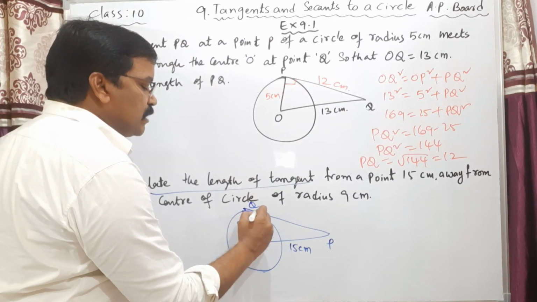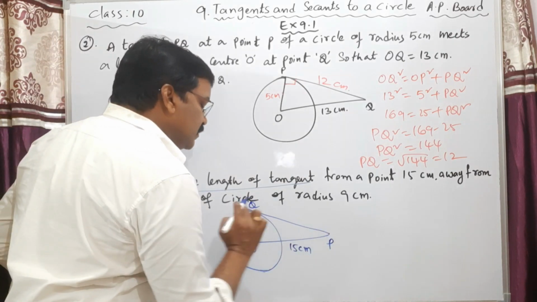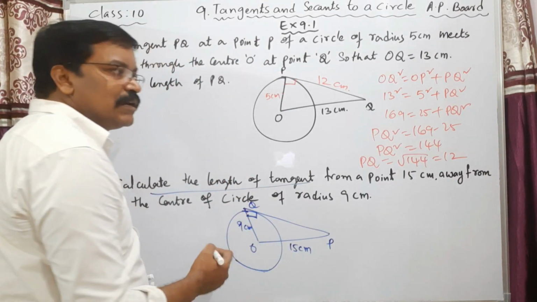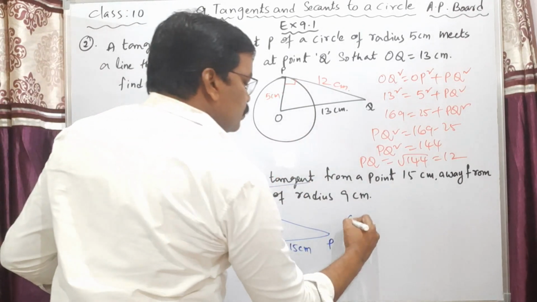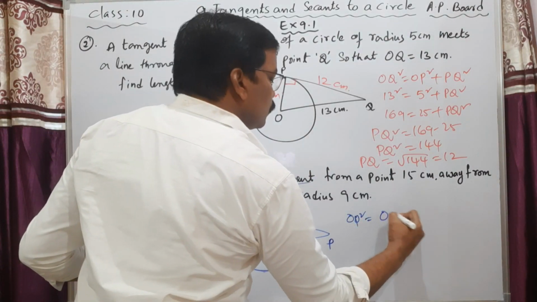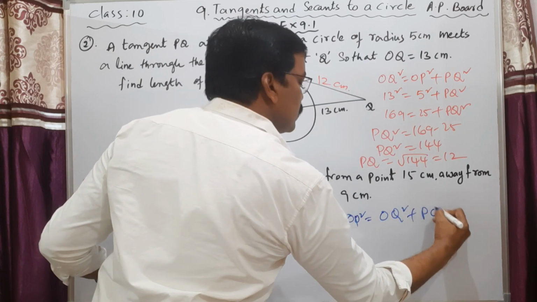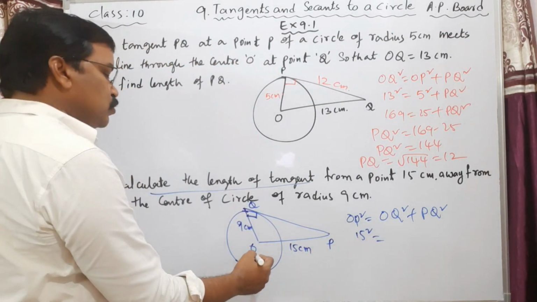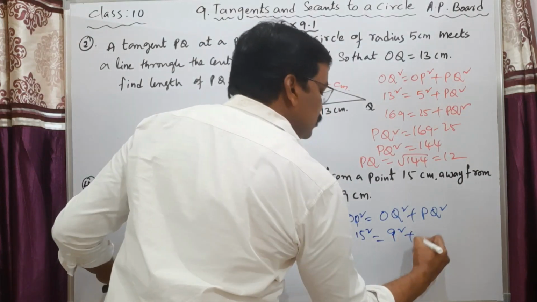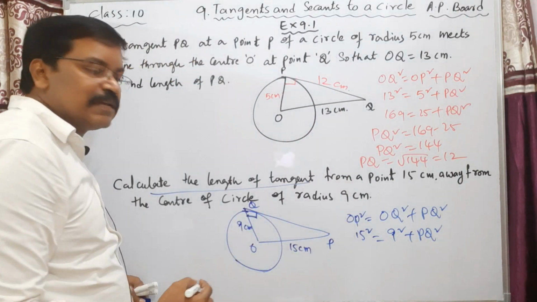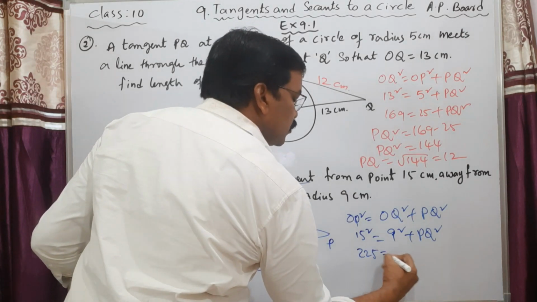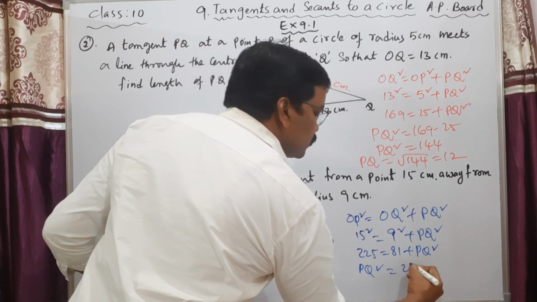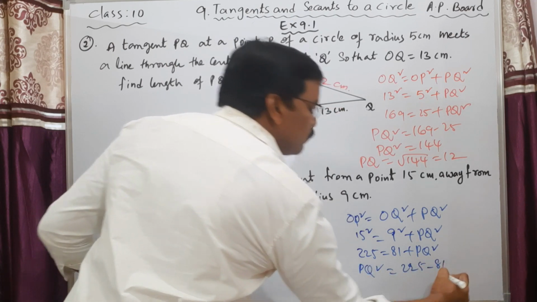As I told you, the angle between this radius and the tangent at the point of contact of a circle is 90 degrees. So my dear students, this is a right angle triangle like this. Now this OP square is equal to OQ square plus PQ square. That means 15 square is equal to 9 square plus PQ square, where PQ is the length of the tangent. So 225 is equal to 81 plus PQ square. So PQ square is equal to 225 minus 81.